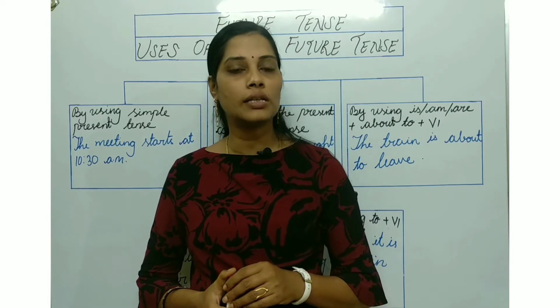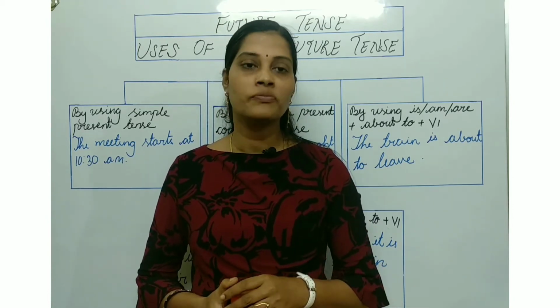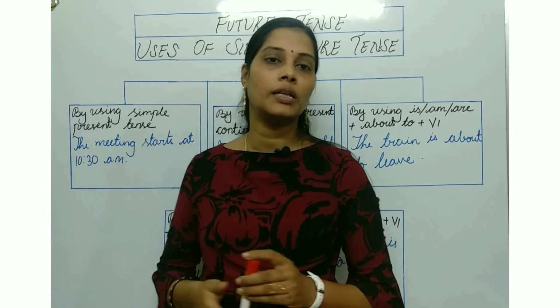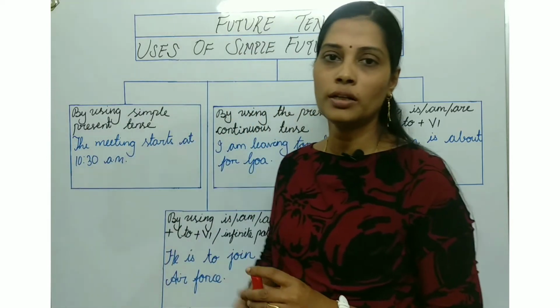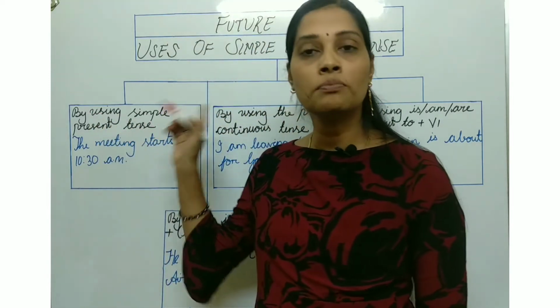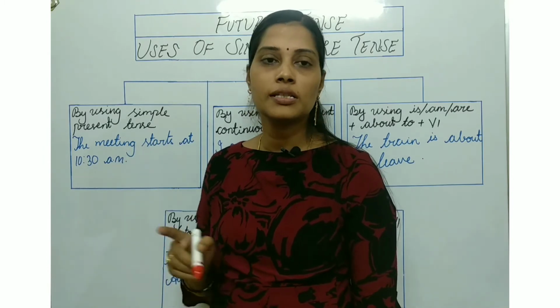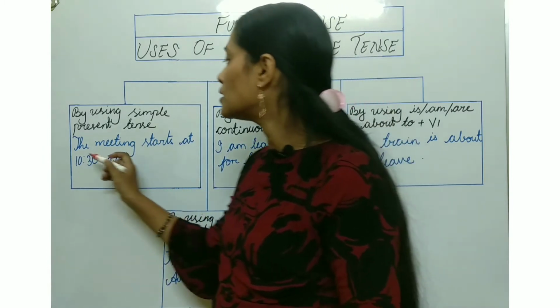कभी कभी will और shall के बिना भी sentence में हम लोग future tense का use देख सकते हैं. अभी थोड़े बहुत points यहाँ पे मैंने लिखा है. Let's see those things over here. So by using simple present tense, जब simple present tense में होगा sentence, तब भी आप future tense का इस्तेमाल वहाँ पे देखेंगे. Let's see the example.